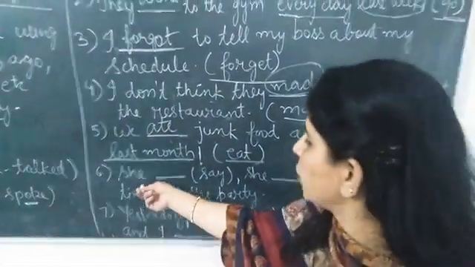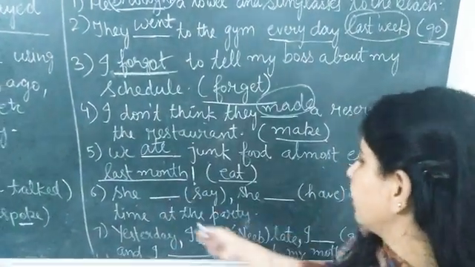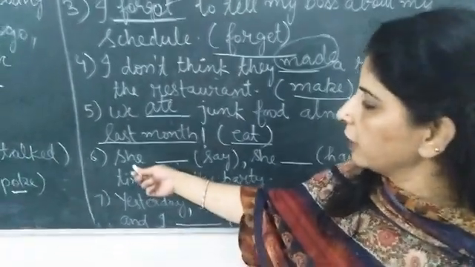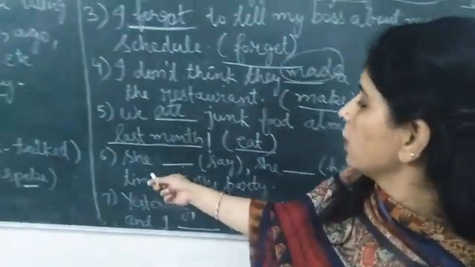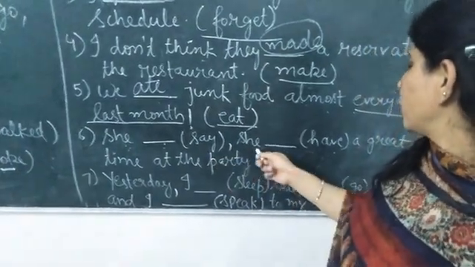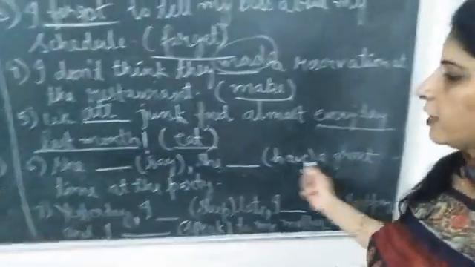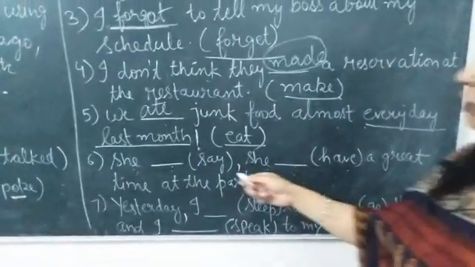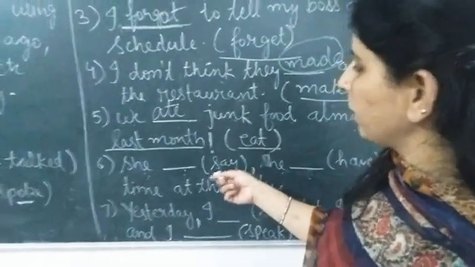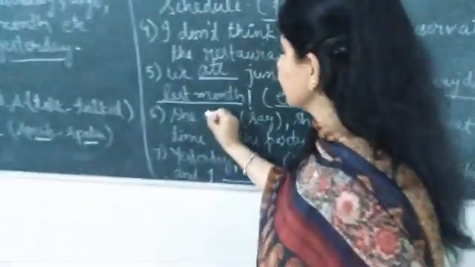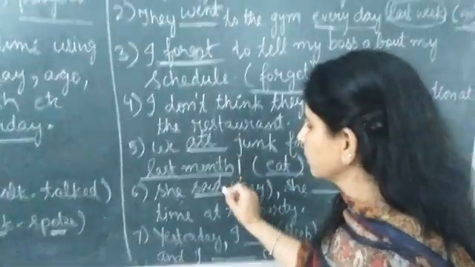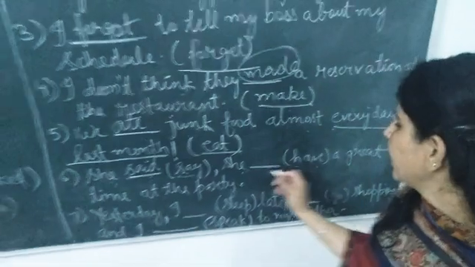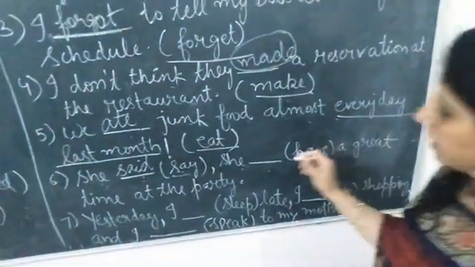Then here we have she dash. Now here 2 or 3 verbs are there which we need to change. Now in this sentence we have 2 verbs. She dash say, she dash have a great time at the party. Now she is talking about the past time. So this is the reporting verb here. So she said. Say second form of verb is said. She said. Have second form of verb is had.